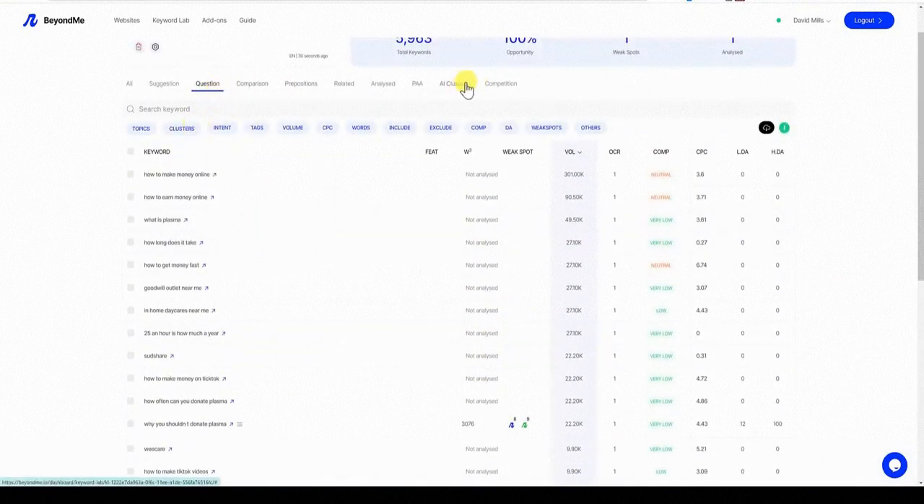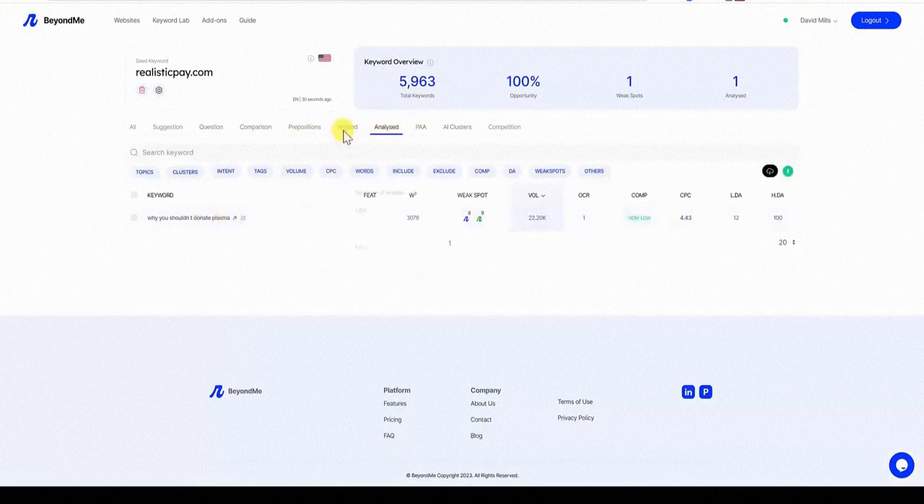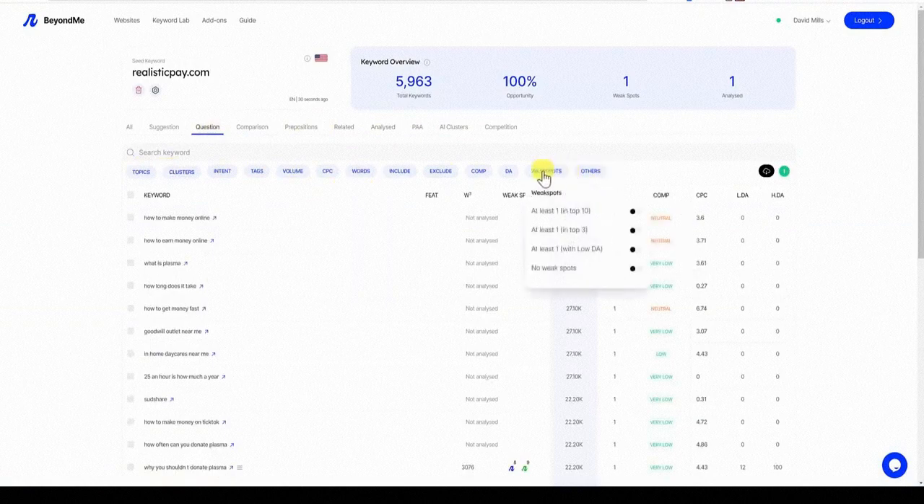Let's go back over to AI clusters. It's still clustering. It's a lot. It's thousands of keywords that it's clustering, so it's going to take some time. That keyword that we just analyzed is going to be right here. So let's go back over to questions, and then look at all these filters that we have over here.